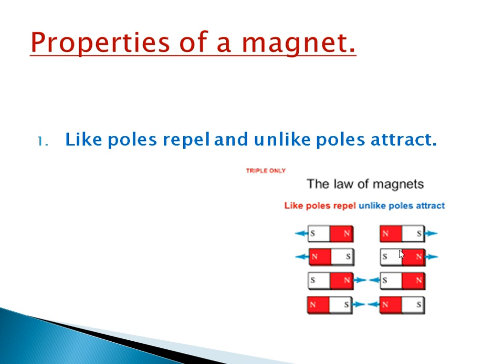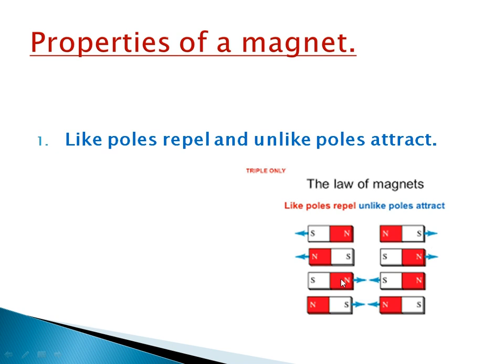Similarly, if you bring the south pole of one magnet close to the south pole of another magnet, in that case also the magnets have a tendency to move away from each other. Because south and south are like poles. First case, north and north like poles. So like poles repel each other.